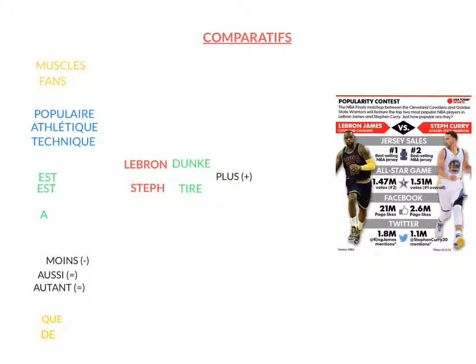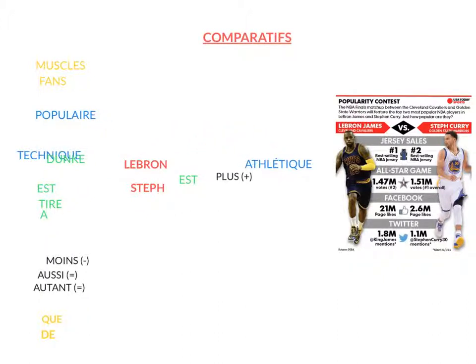But earlier, remember what happened with est? LeBron est plus athlétique. Stephen est plus technique. The S sound is gone. That's the first way you use comparative in French.